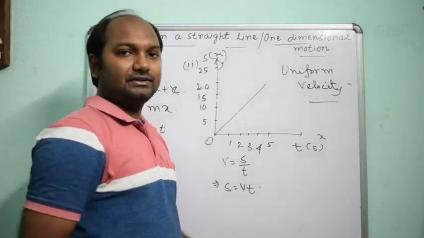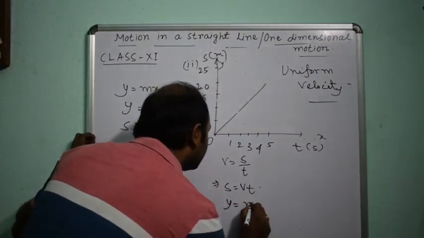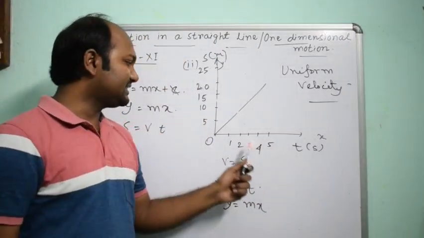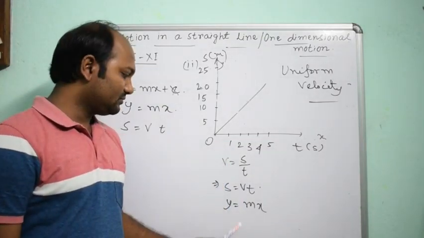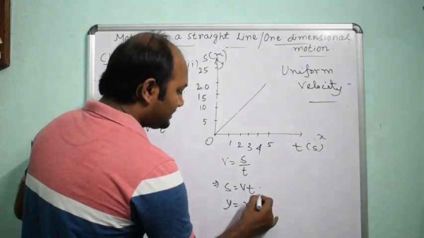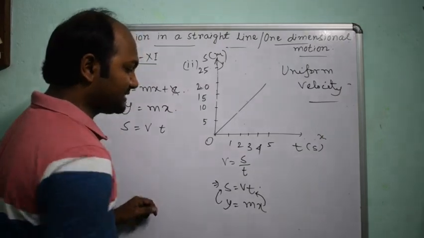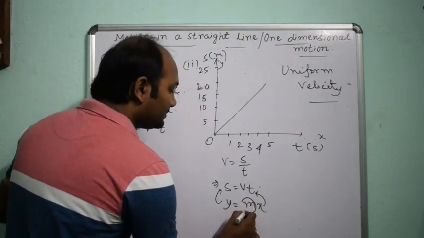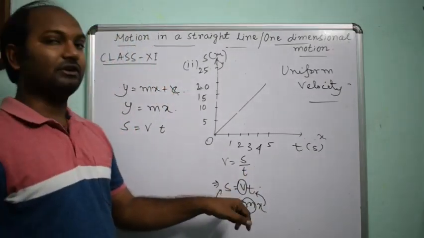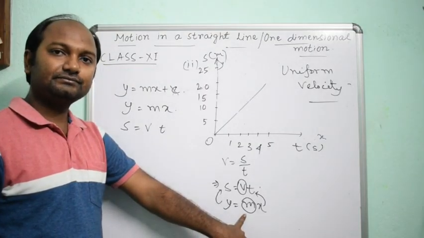If we compare with the equation of a straight line, which is y equals mx plus c, especially here c equals 0, so y equals mx, then x means time, y means displacement, therefore the slope denotes the velocity. m is the slope of the straight line.